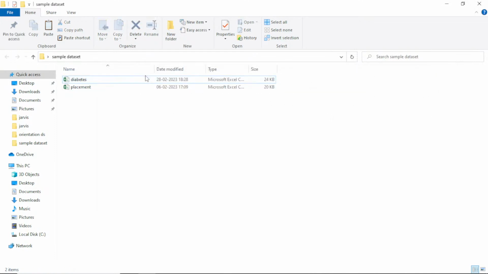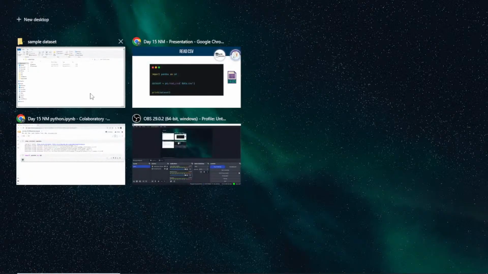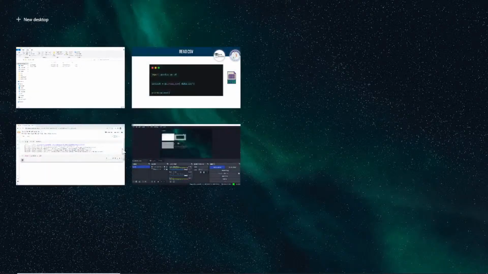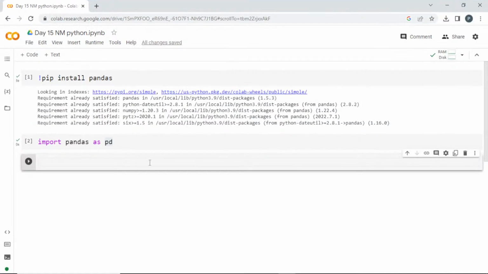So now we want to load this in our Python IDE. How to do that? If you are using any other IDE like Python IDE or VS Code or any other OS IDE, then you have to copy the path along with the name and the extension. And if you are using Google Colab, regarding the data set, I'll tell you how to download or take the data set. I'll show you one common method.